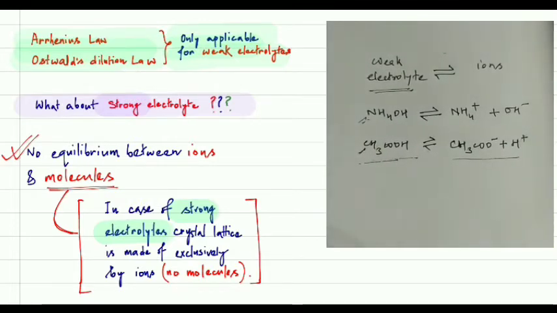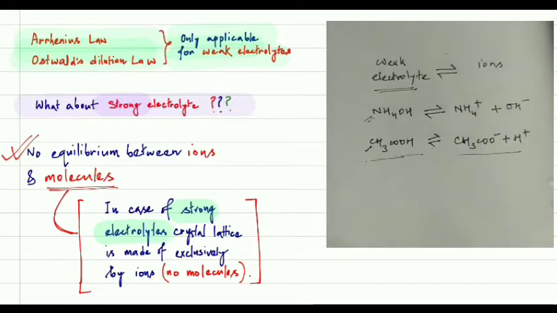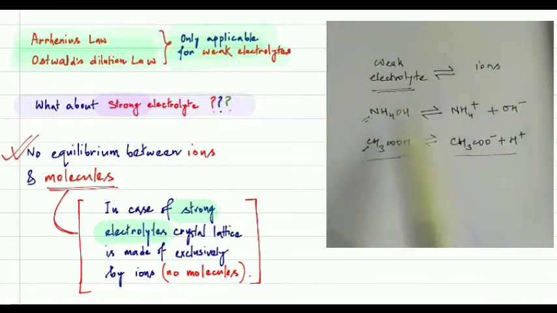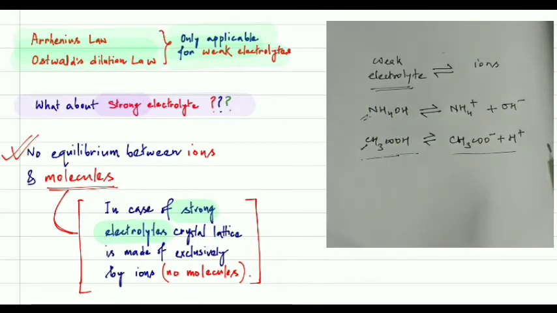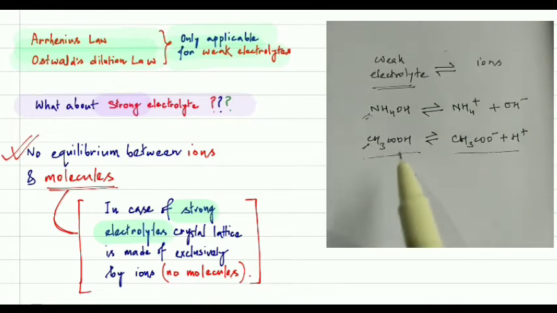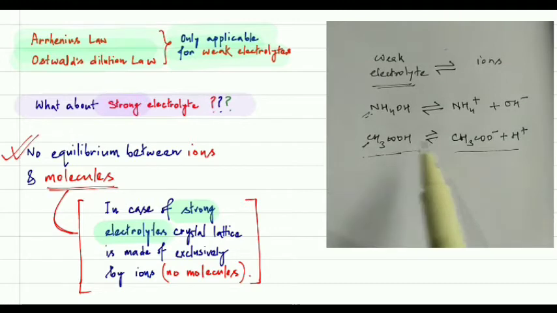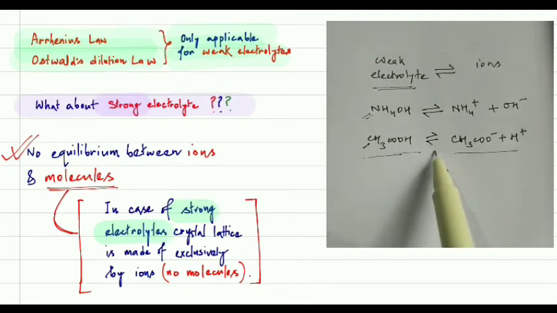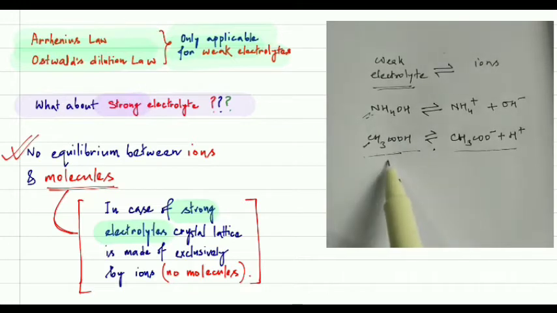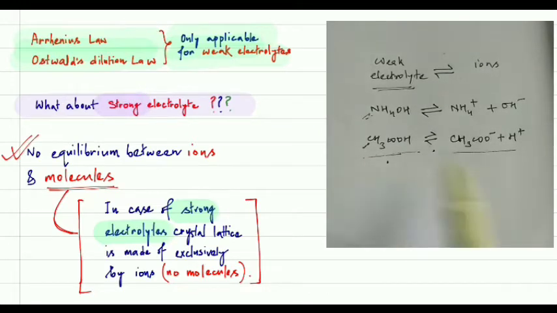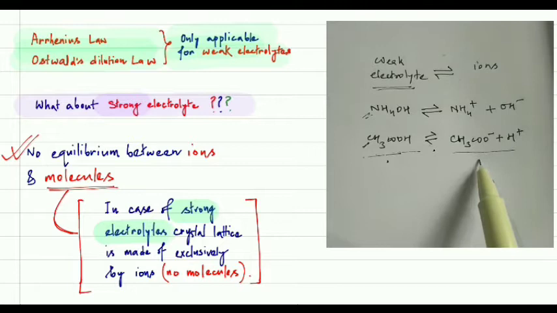What about strong electrolytes? Actually we cannot use this concept, because remember this point: according to Arrhenius theory there must be an equilibrium between the unionized molecules and ions.